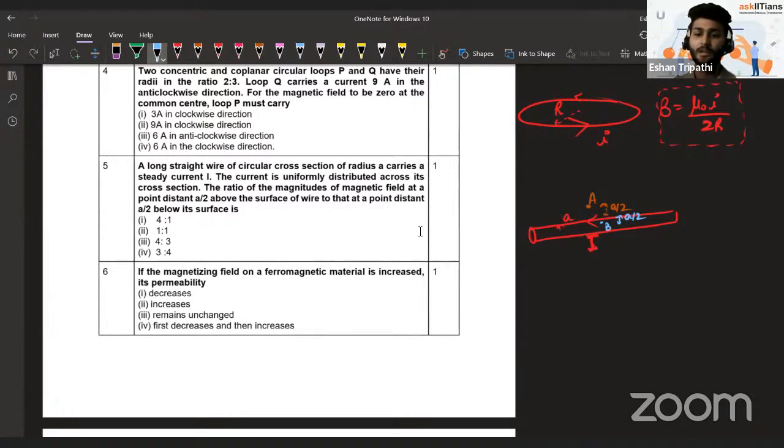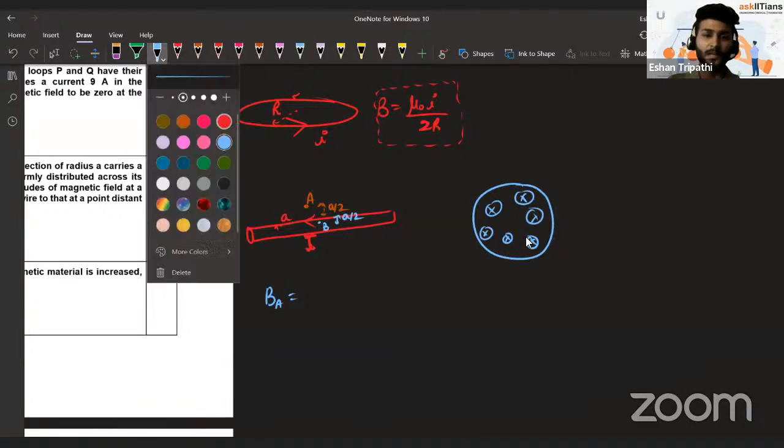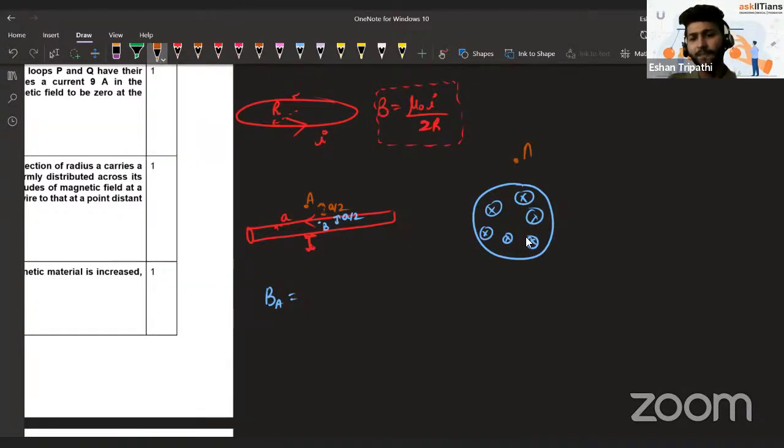Let me draw the cross-sectional view of it. Since it's an MCQ, we don't worry a lot about writing each and every step. We just need to solve the question very quickly and get 1 mark for it. If I take this point A, at what distance is it from the center of this wire?